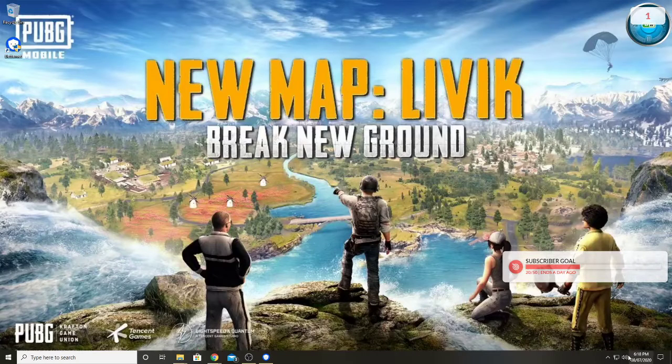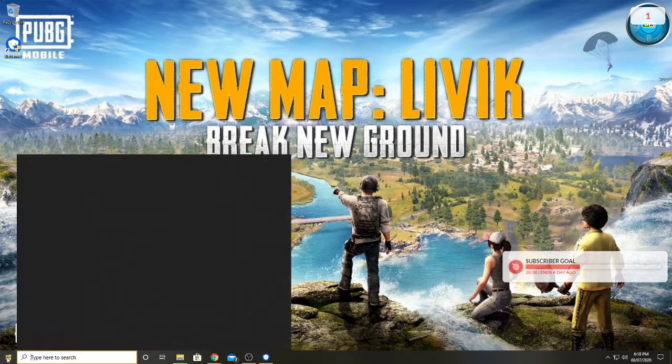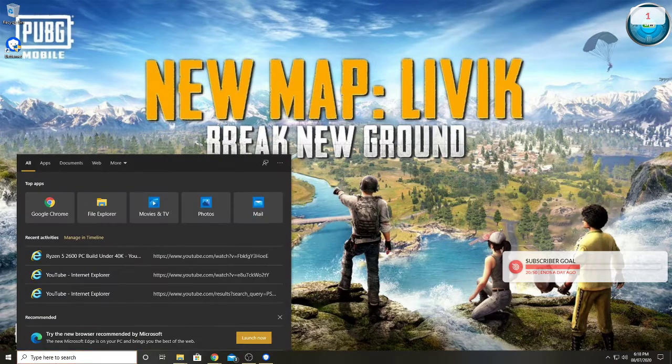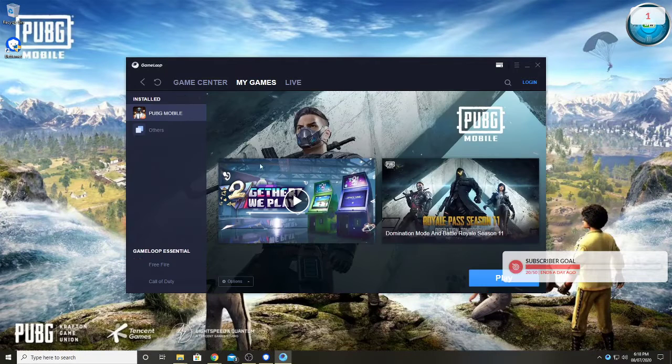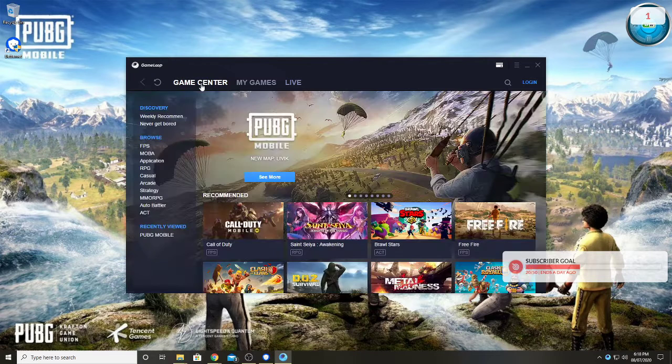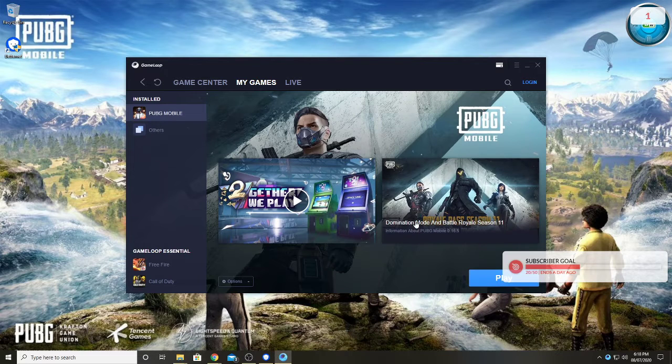Then after downloading, open your Gameloop. Okay, it will be slower because you are connected to the German server. Then yes, you have reached here. After that, select the game PUBG Mobile and click install. Check for updates first, and after that install. And after installing this, just click play.